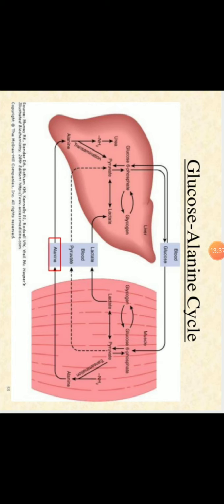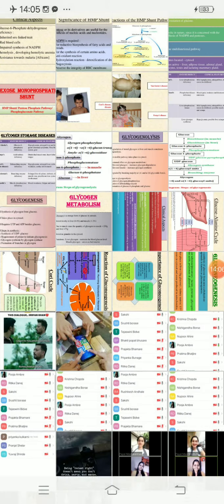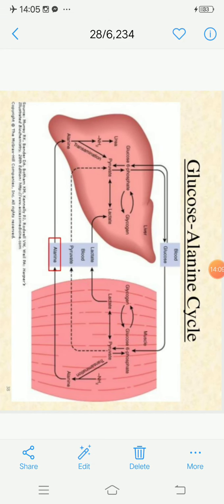So in the muscles, whatever pyruvate is formed is transaminated to alanine, and this alanine is transported through the blood to the liver, and in the liver some amount of alanine is converted to urea. When energy is needed, that alanine undergoes transamination to pyruvate, and from that gluconeogenesis occurs, and glucose is produced, and that glucose is transported to the muscle cells via the blood. So this is the glucose alanine cycle.